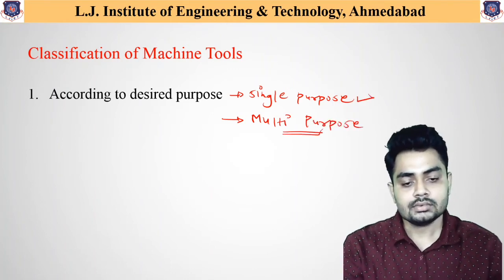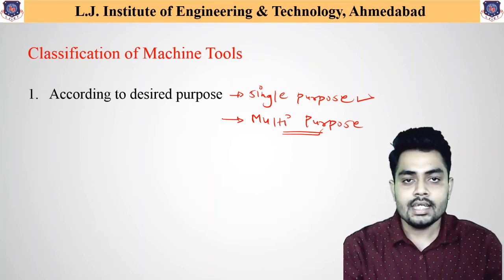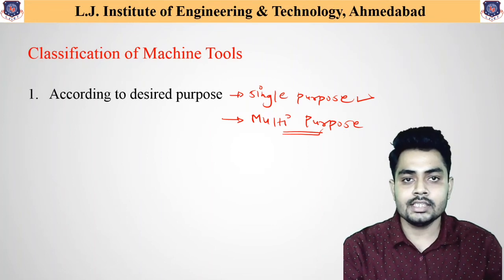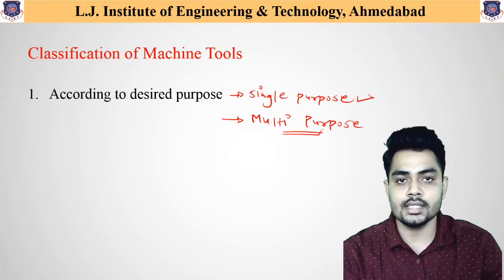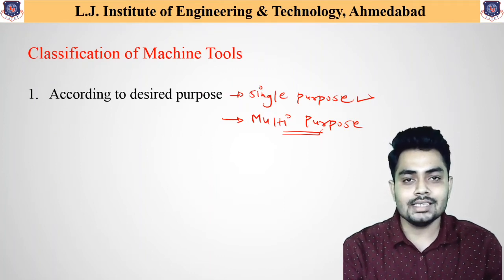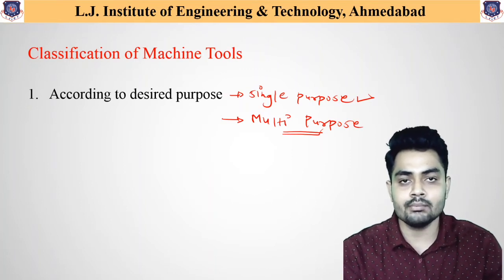In the case of single purpose machine tool, if a particular machine tool is useful for only one specific application, it is called a single purpose machine tool. And if a machinery is useful for more than one operation, it is called a multi-purpose machine tool.